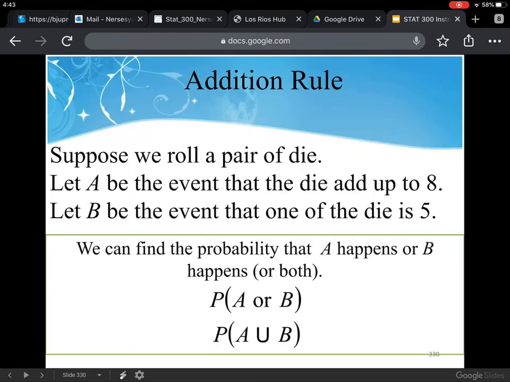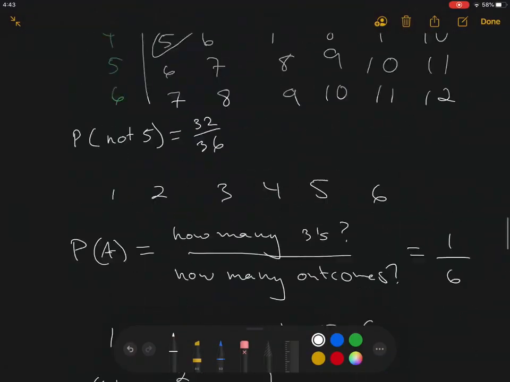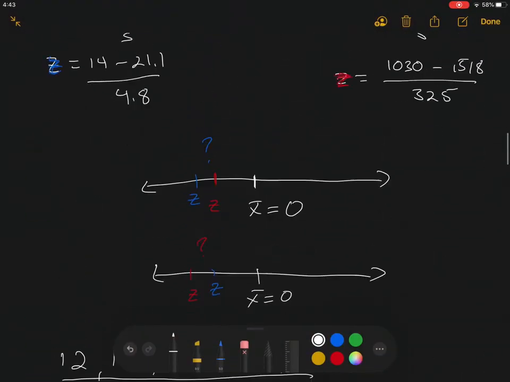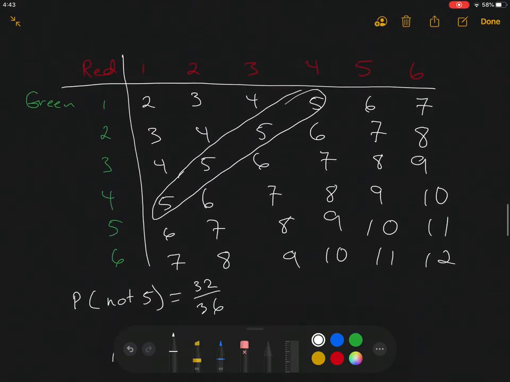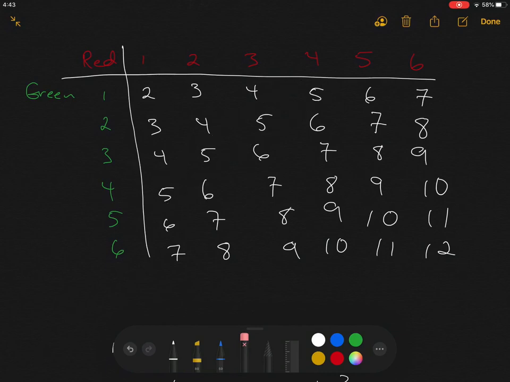Let me do this first instead of looking at the slide here by hand, since I already had it drawn out right here. So if we take a look at this, we have two events that we're interested in. One event is that the sum of the two die is going to be an 8, right?